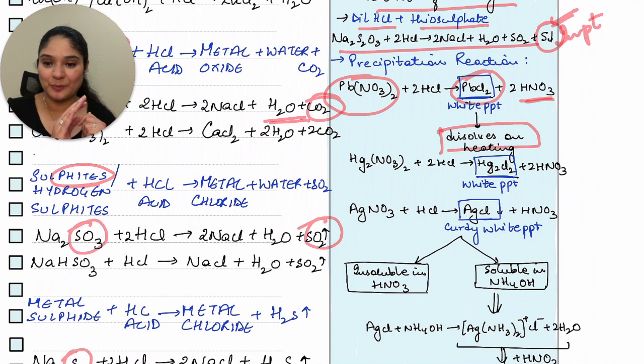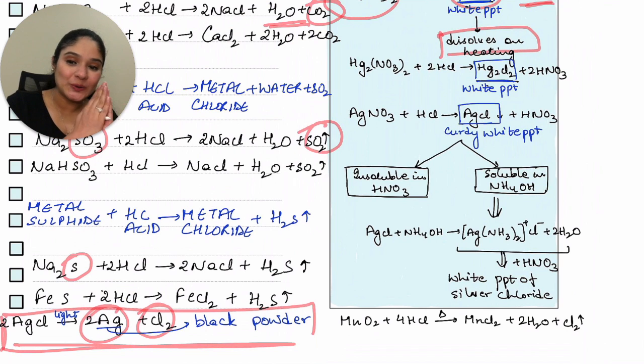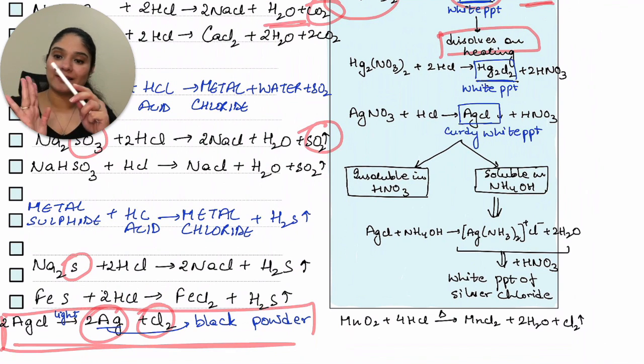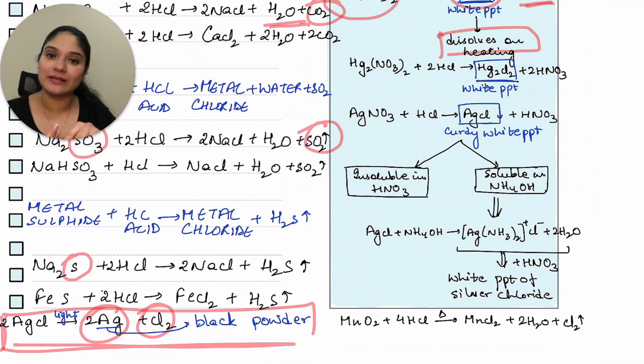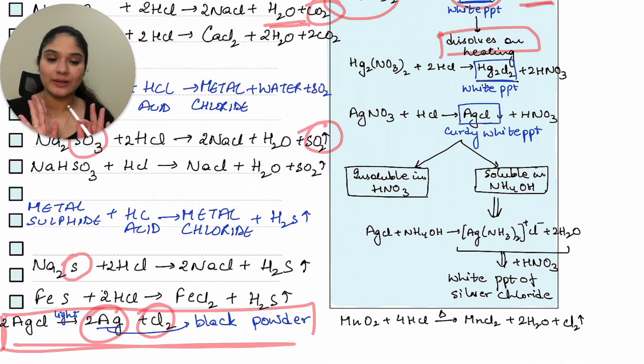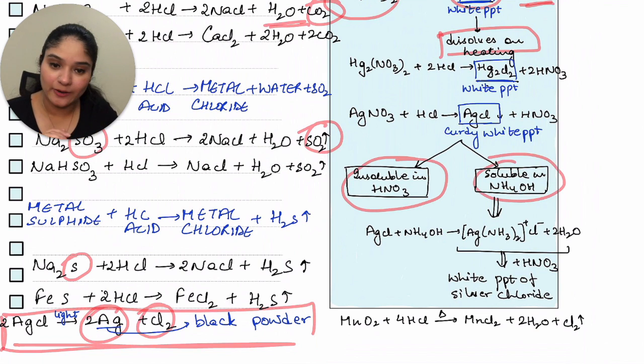That is the most important one. Silver nitrate. Okay guys, pay attention to this very closely. Silver nitrate reacts with HCl. It will also give you a curdy white PPT plus nitric acid. Okay, basic equation. Silver nitrate reacting with hydrochloric acid, giving me silver chloride plus nitric acid, and my silver chloride is a white PPT. Now this particular white PPT is insoluble in nitric acid, okay, but it is soluble in ammonium hydroxide.